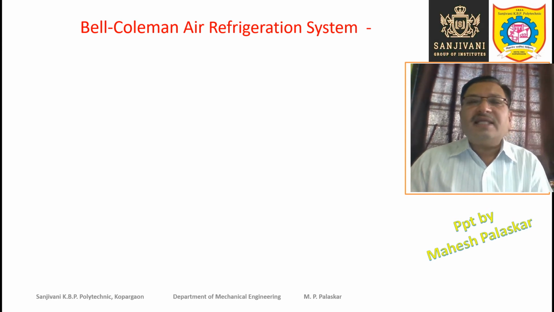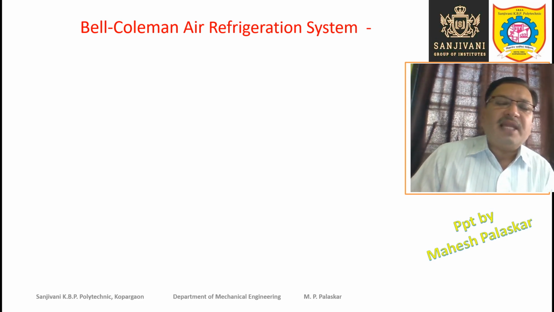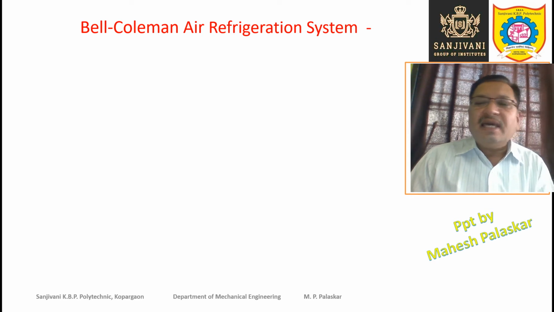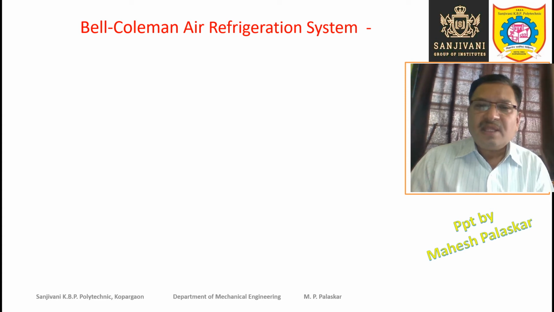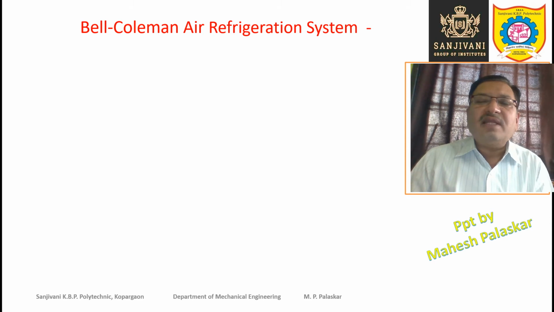It is called the air refrigeration system because most commonly in gas cycle refrigeration or in the Bell-Coleman cycle, air is used as the working substance. This is one of the advantages of this system, that the working substance, that is the refrigerant used in the Bell-Coleman air refrigeration system, is air, which is easily available and it is totally harmless.